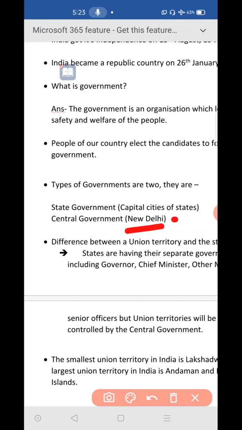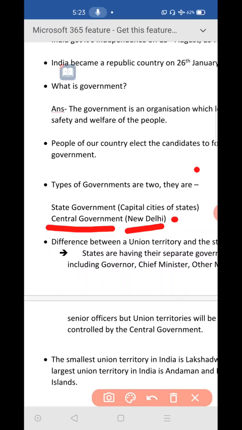So it means how many central governments will be there in our country? Only one central government will be there in our country. It is taking care of our whole country, whole India, and it will be in New Delhi, the capital city of our country. And like in state government, I told you, governor, chief minister, other ministers. Then in central government, who will be there? Yes, keep it in your mind, children, in central government there will be the president.